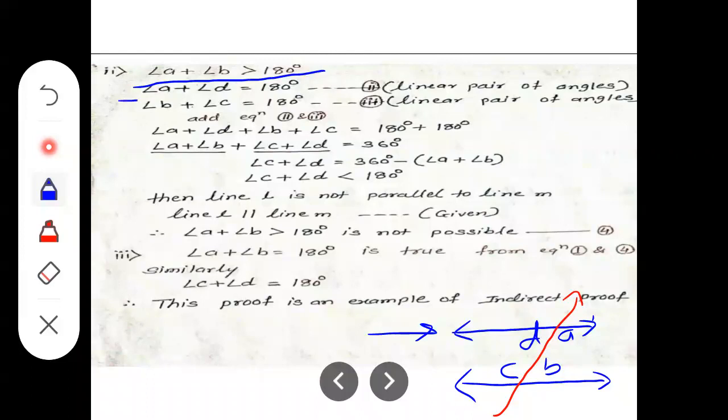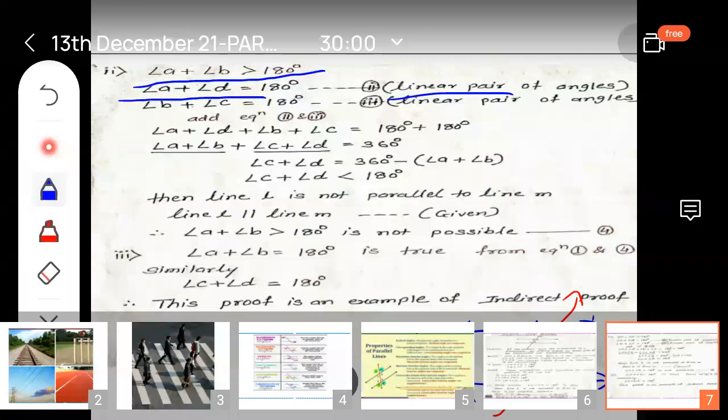Now see angle A plus angle D. This is a pair of linear angles, and we know the property that angles in a linear pair measure together 180 degrees.